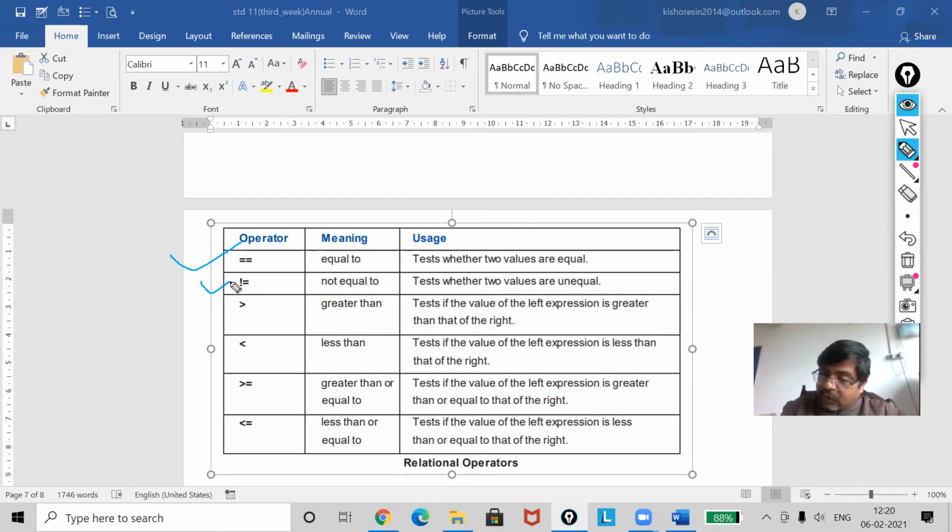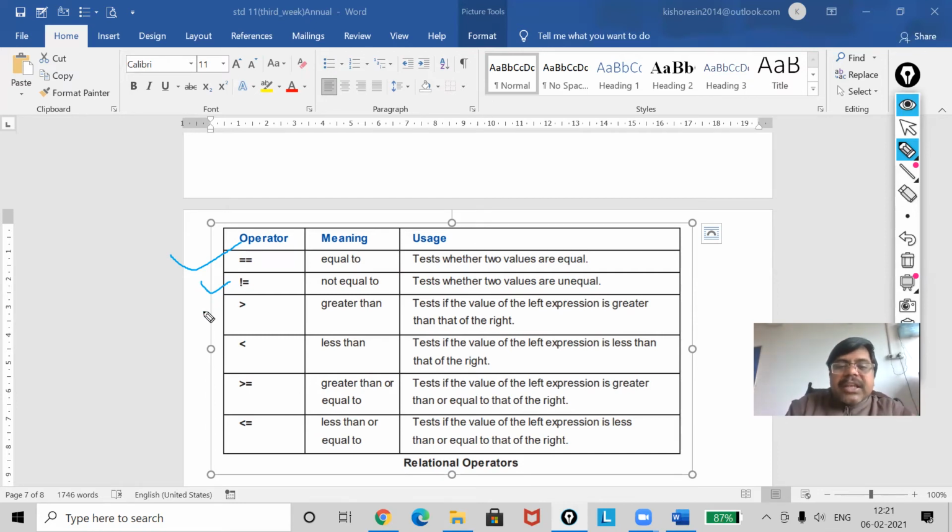It means when the value of A will be 2, run. When A will be 3, run. But when the A value will be 1, don't run, because here I am saying A not equal to 1. Then process. And if you get A equal to 1, stop. This generally we use in looping. Whenever I discuss the program construct, we have iteration, that is called looping. There I will discuss this operator also.